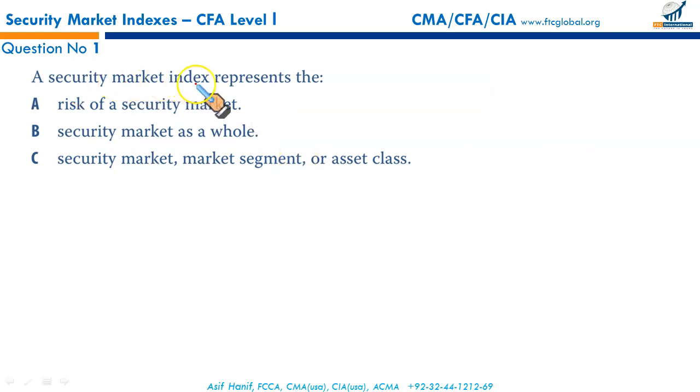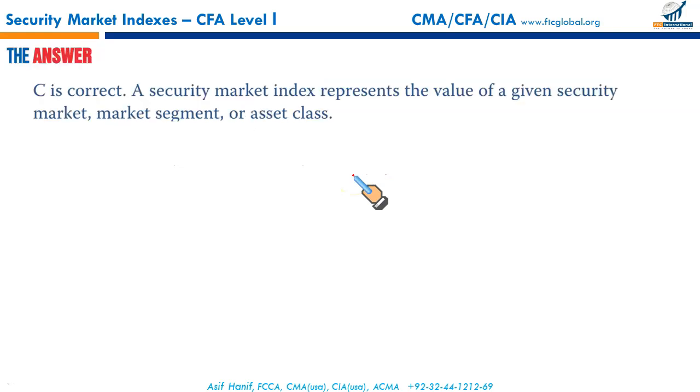Then a security market index represents a security market, or a market segment, or an asset class. That's a textbook approach, a straightforward textbook question. So a security market index represents a security market segment, the market as a whole, or an asset class. So that makes C the correct option.